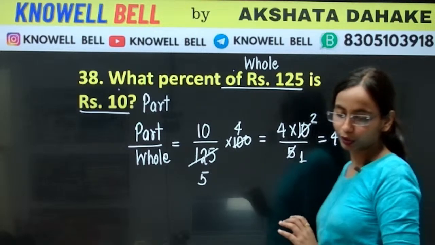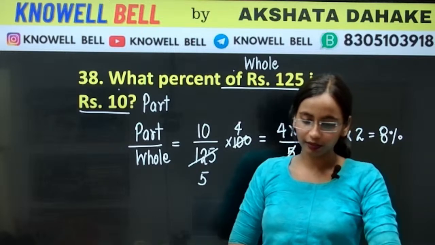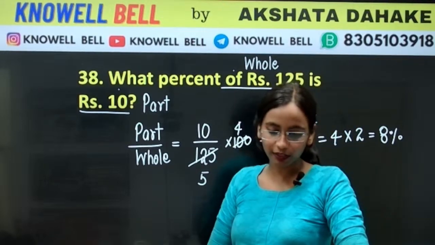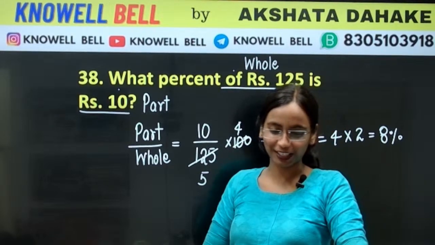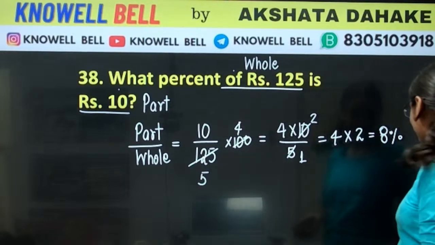Correct, Sarthak, correct Vipin, correct Bhavya, correct Viral. 8% will be the correct answer. Good. Harshita, Shriram, 8% is the right answer.